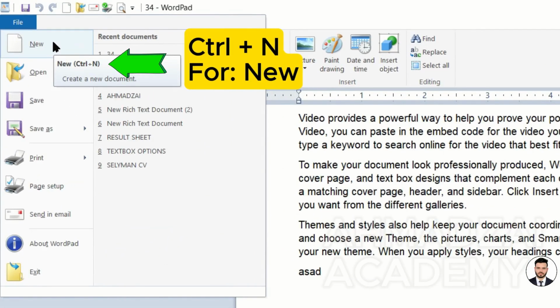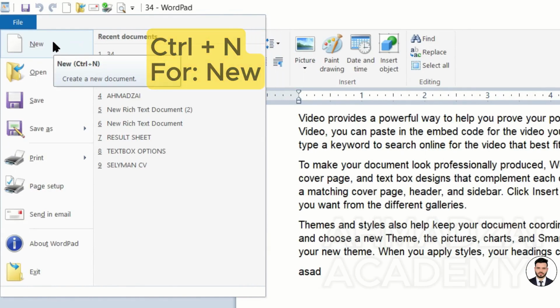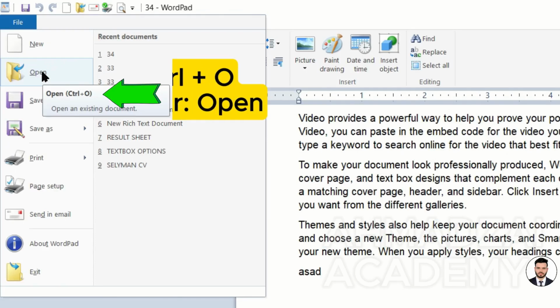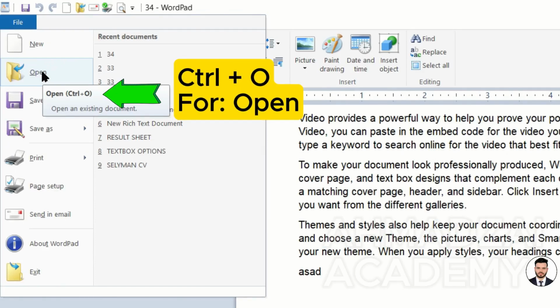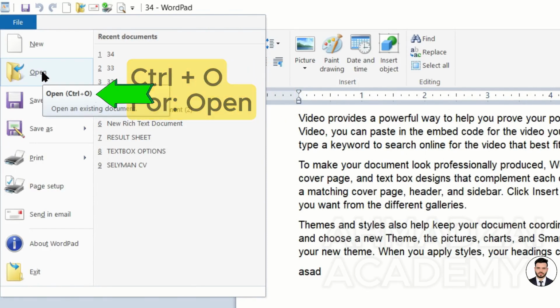For example, it says that the shortcut for New is Ctrl+N, and its function is also mentioned: create a new document. That means making a new page. So from here, when we see the cursor, for example, its name is Open, and its shortcut is Ctrl+O. Open an existing document, meaning to open a real file.